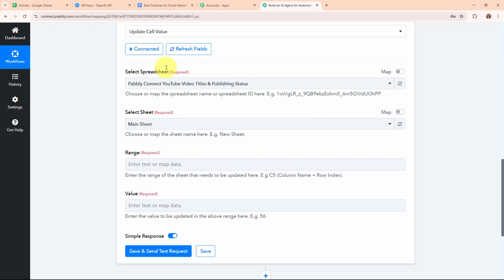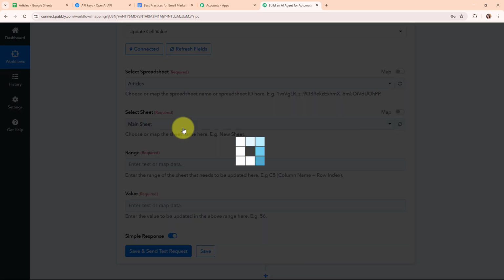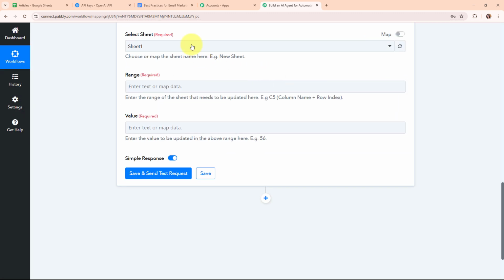Moving forward, it is asking me to select the spreadsheet name. I've already shown you that I have my spreadsheet with the name articles, so I'm going to select my spreadsheet as articles. Then I'm going to select my sheet as sheet 1, and here it is asking me to enter the range. It says enter the range of the sheet that needs to be updated. Example C5, that is column name plus row index.